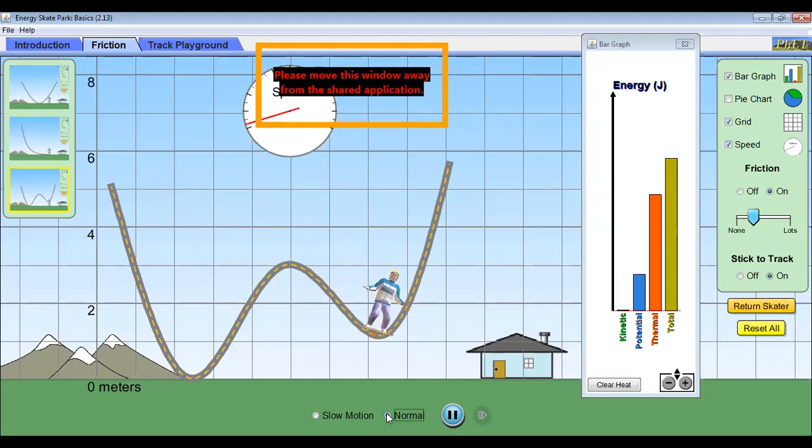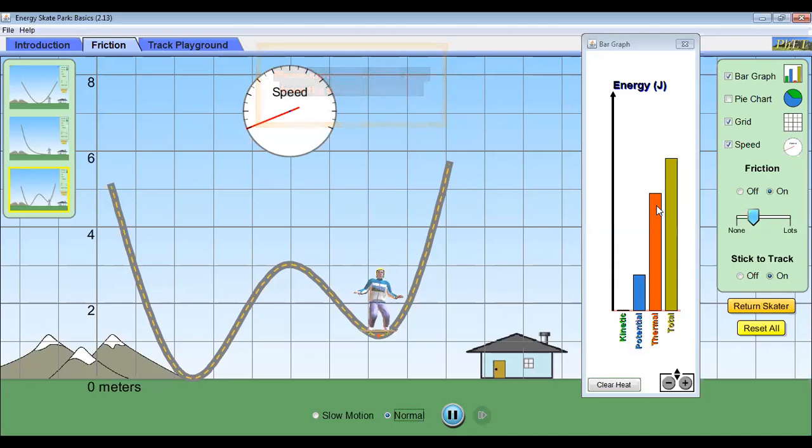And what will happen? See, very interesting. What you will find? It has some potential. Okay, the kinetic is 0, but it is above the ground. So it has some potential and the rest is half. Okay, so this is how the energy will change because it is at half.